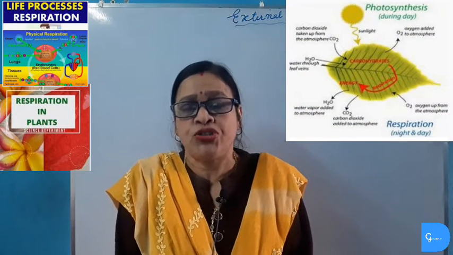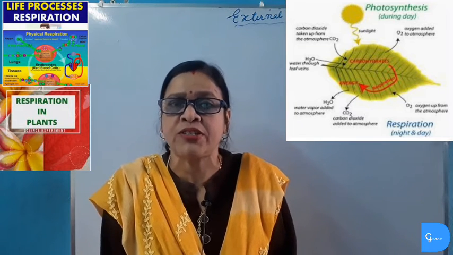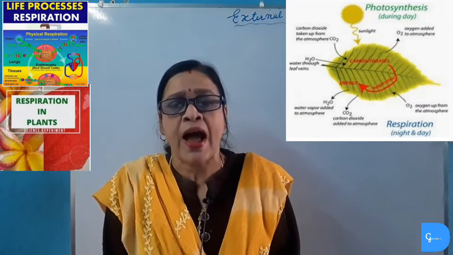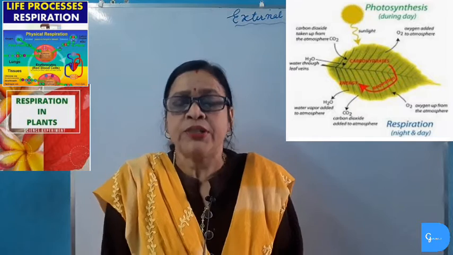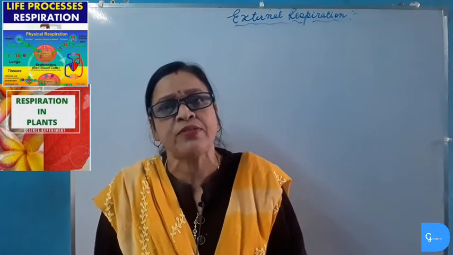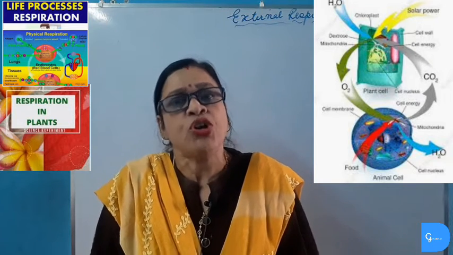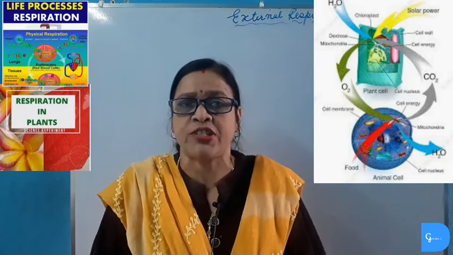For example, during daytime, plants perform photosynthesis, and in photosynthesis, carbon dioxide is required and oxygen is produced. The oxygen which is produced in photosynthesis is utilized in respiration, and in turn in respiration carbon dioxide is produced which is utilized in photosynthesis.